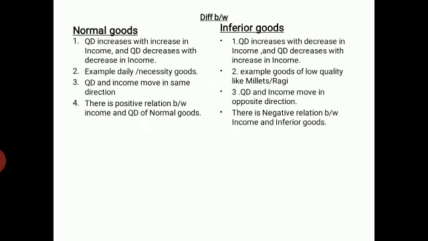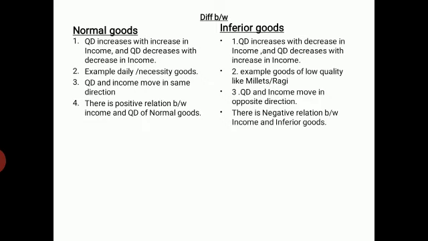Third point, inferior goods, QD and income move in opposite direction. That is, if income is increasing, quantity demanded for inferior goods will decrease, and if income is decreasing, quantity demanded of inferior goods will increase. So they move in opposite direction.